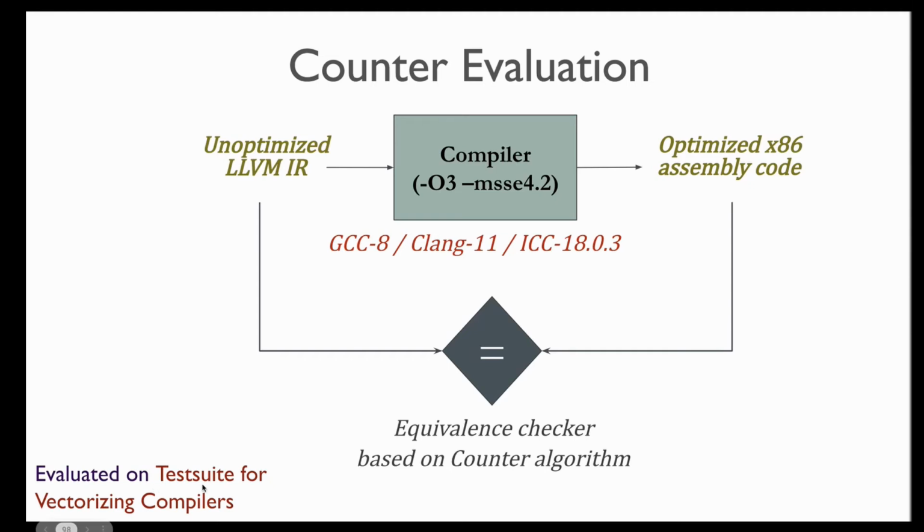And we evaluated on the test suite for vectorizing compilers, which represents the most challenging benchmarks for this kind of work. And for a large majority of these benchmarks, almost 90% plus, we were able to automatically identify the proofs. This is a huge improvement over any previous work on equivalence checking.